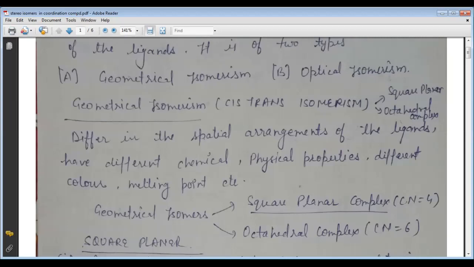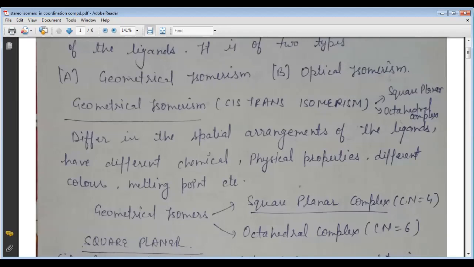Those complexes in which the two same ligands occupy adjacent positions to each other are called the cis isomers, while those with ligands occupying positions opposite to each other are called the trans isomers. I repeat again, the cis or trans: when two same ligands occupy adjacent positions, they are cis isomers, and when opposite, trans isomers.